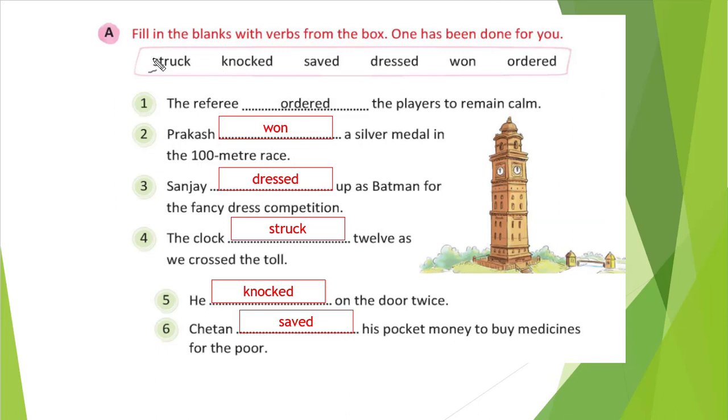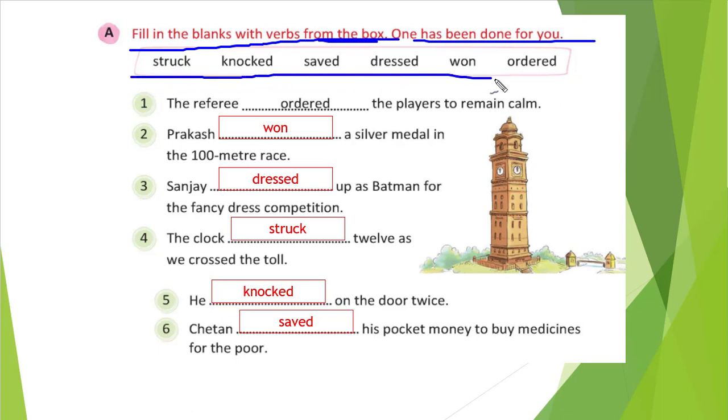What we need to do in this exercise? First we will read: fill in the blank with the verb from the box. One has been done for you. We need to fill in the blanks from the verbs given in the box. So here in the box, verbs are given: struck, knocked, saved, dressed, worn, and ordered. All of these are given in the second form of the verb, correct?